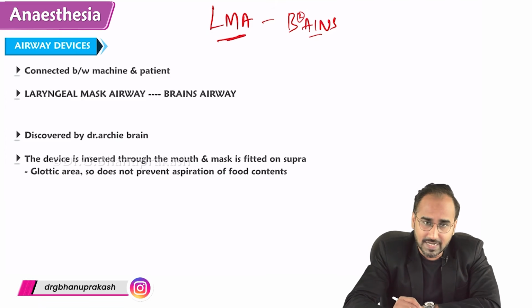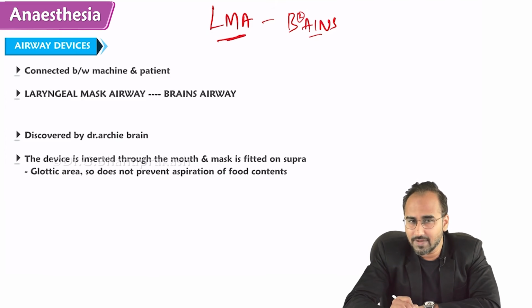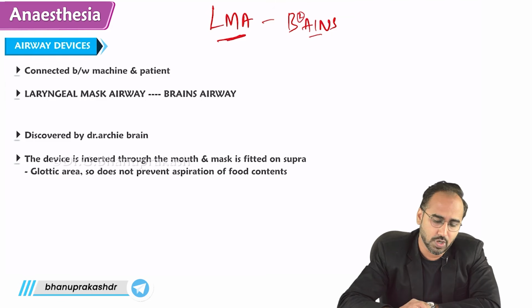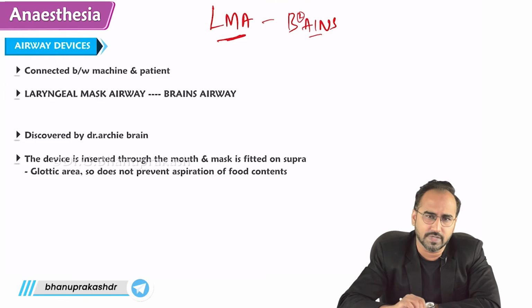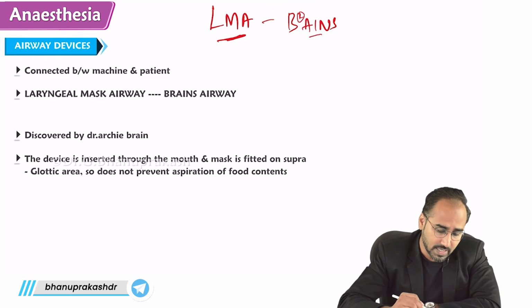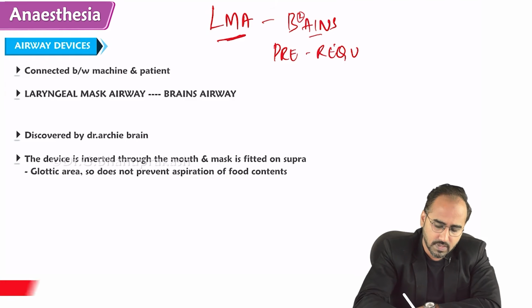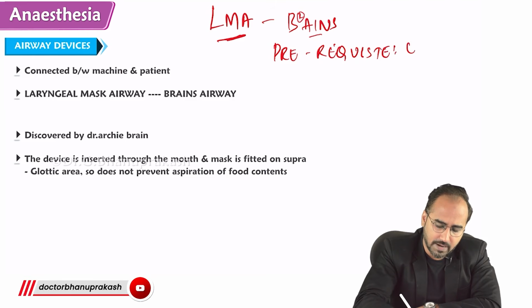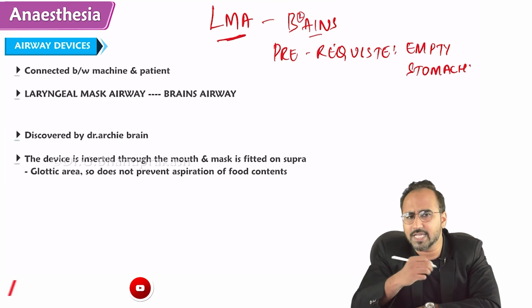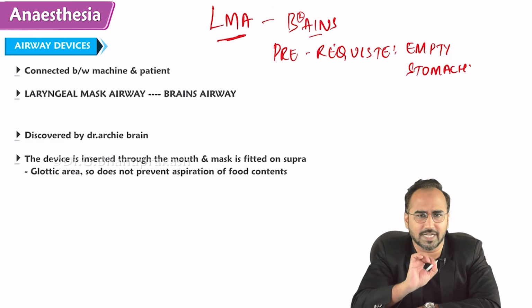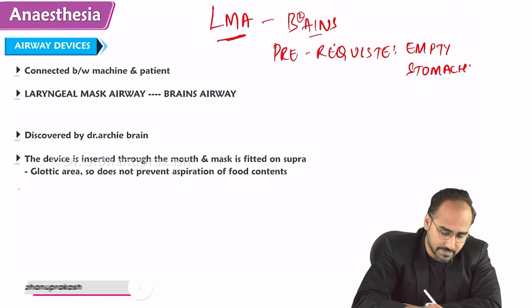Now, this is a device that fits into the supraglottic area. Will it prevent aspiration or will it cause aspiration? It will cause aspiration. So, before going to the indication of LMA, we should know the prerequisite. The main prerequisite for the LMA is that the patient should be empty stomach. Then only you go for LMA. Prerequisite is empty stomach. That is a condition. But what is the indication of LMA?